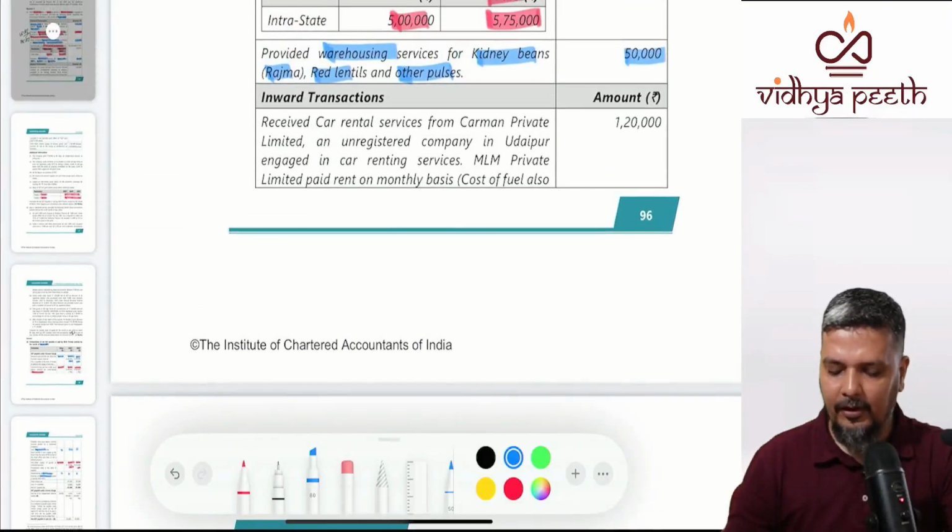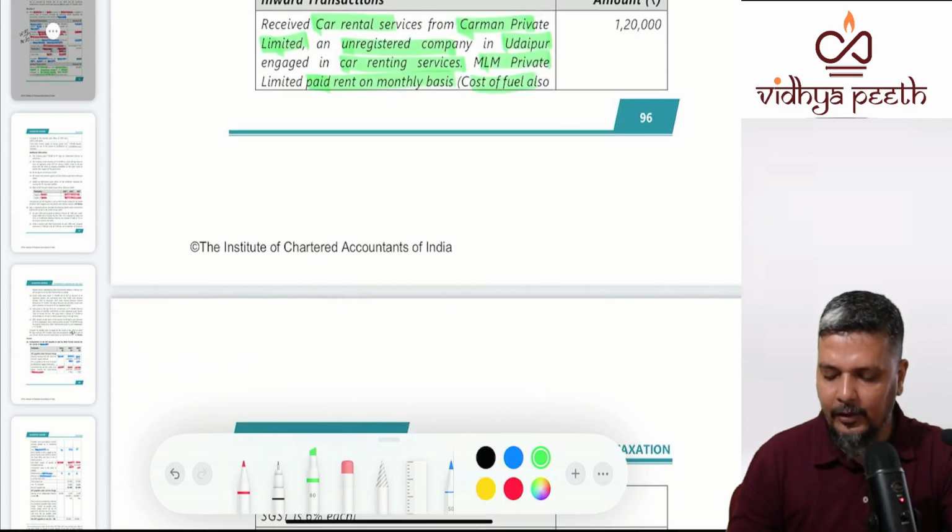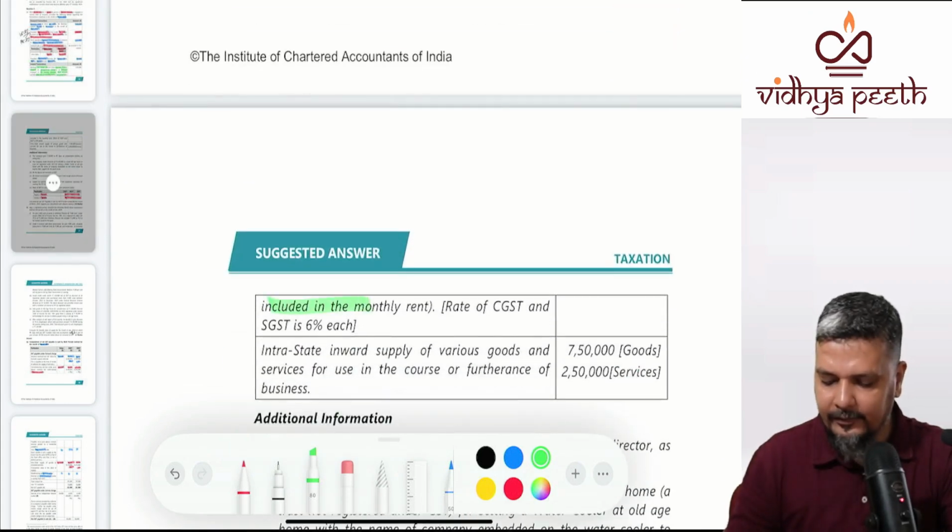This is all about your outward supply. Inward supply: received car rental services from Carman Private Limited, an unregistered company in Udaipur, in car renting services. MLM Private Limited is paying rent on a monthly basis. The cost of the fuel is also included.